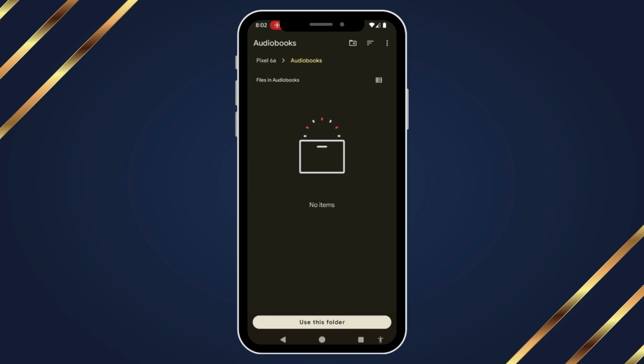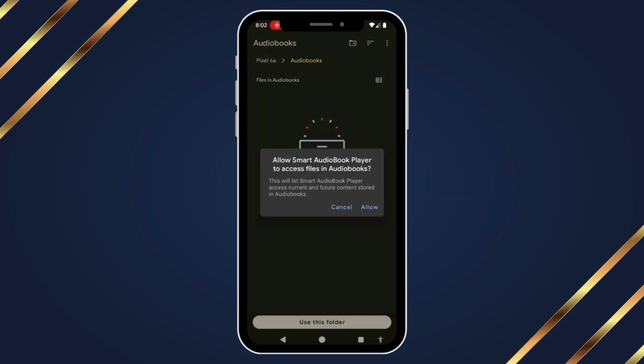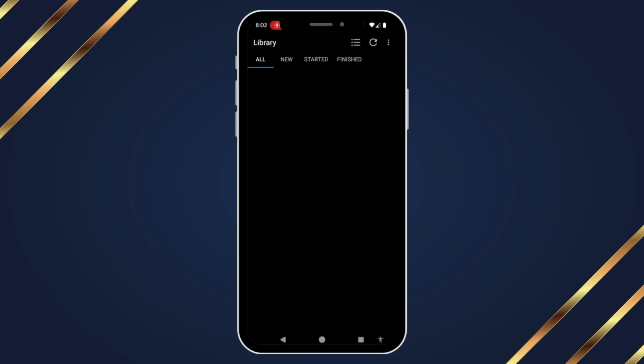So we've said, hey, use this folder. And we're going to give the phone access. So as you can see right now, we have no folders in our audiobook folder. Or sorry, no files in our audiobook folder. So we have to go get those.